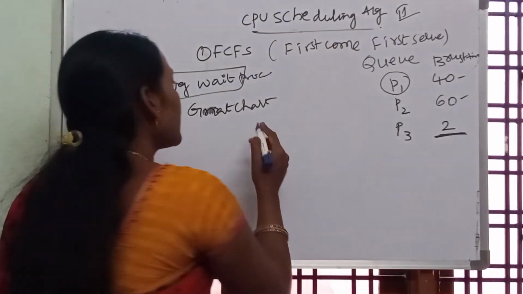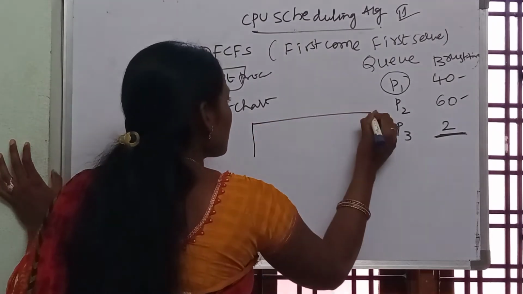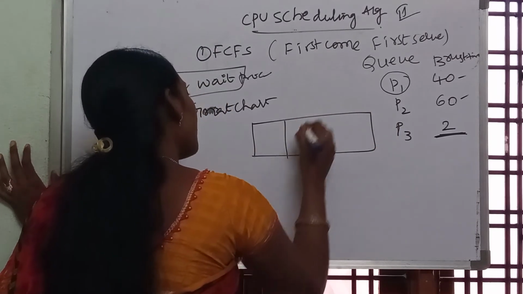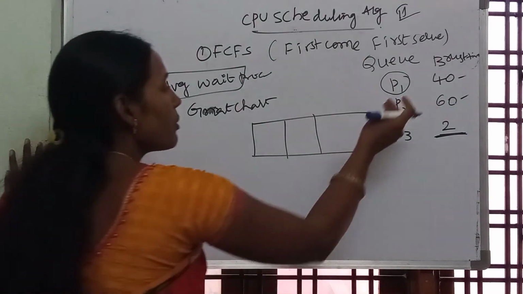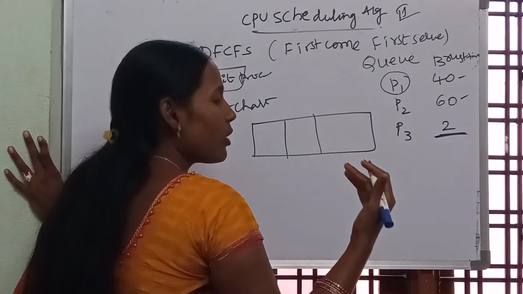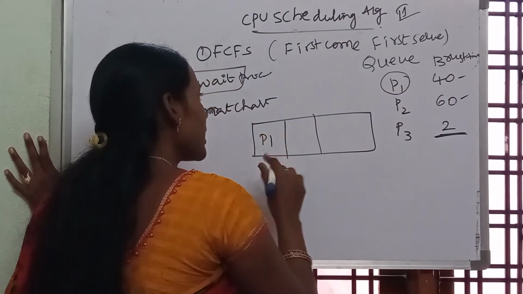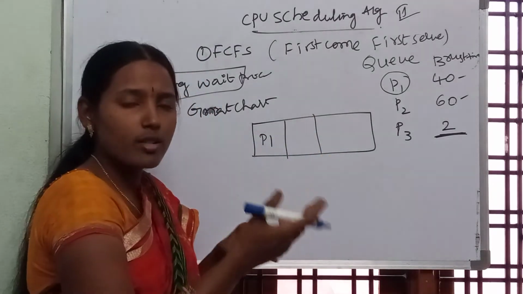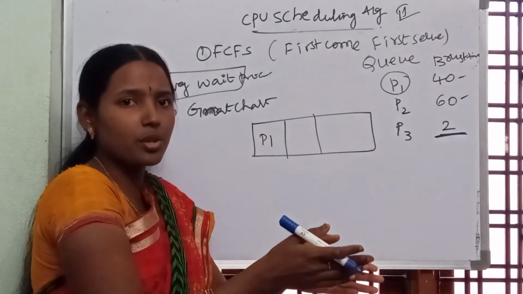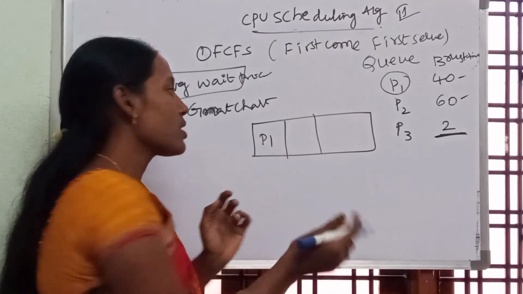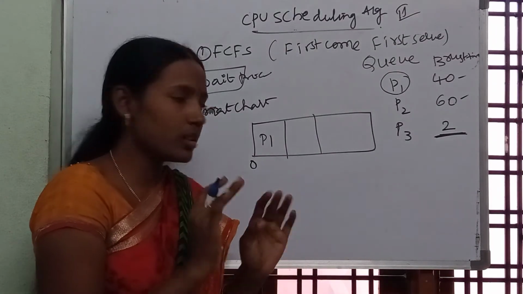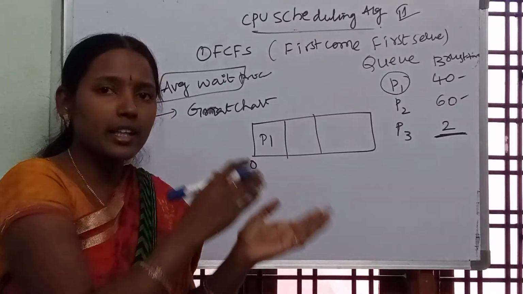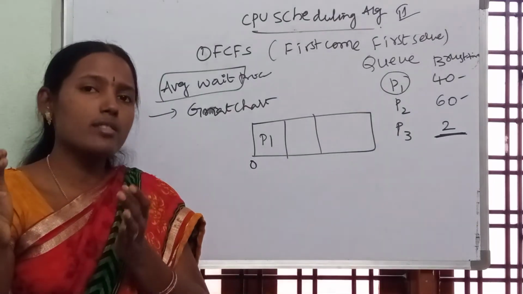Now I am preparing the Gantt chart. The Gantt chart is nothing but the average waiting time: how much average time a process has to wait. Now P1 came to the queue. Is it waiting for some time to process? No, it came to the first queue, so the queue is executing that. So the waiting time of P1 is what? 0. P1 has no wait. Directly the process is executed by the CPU.